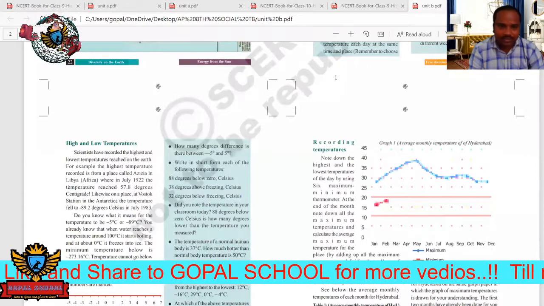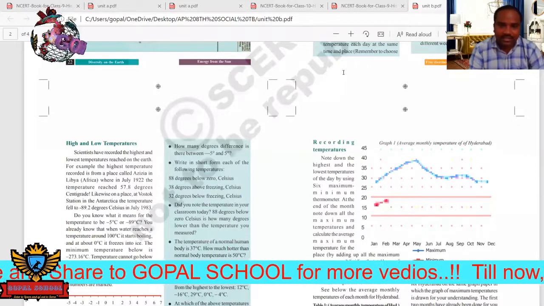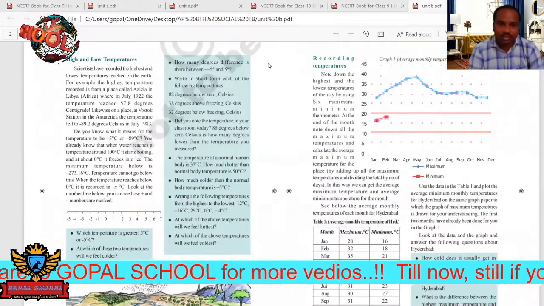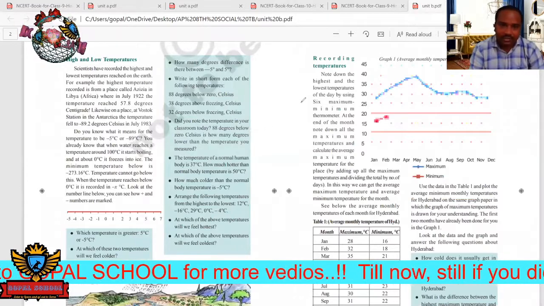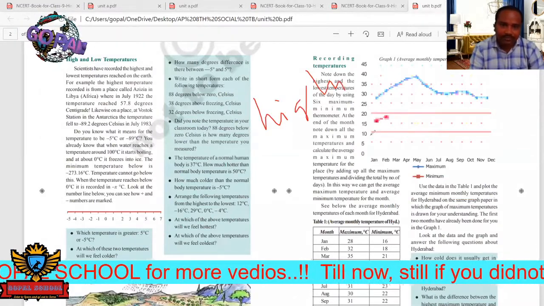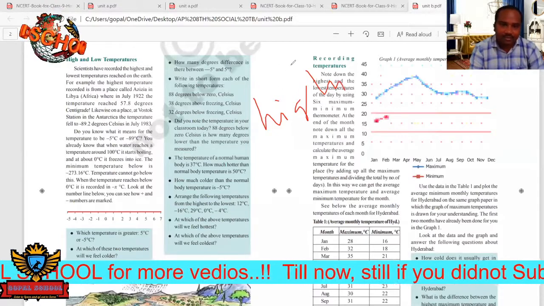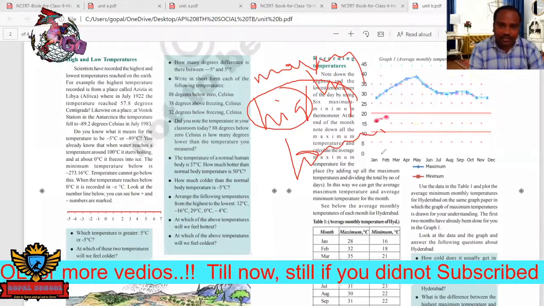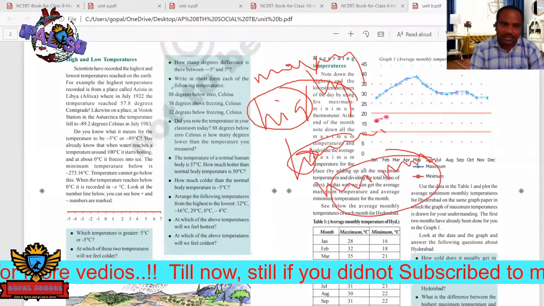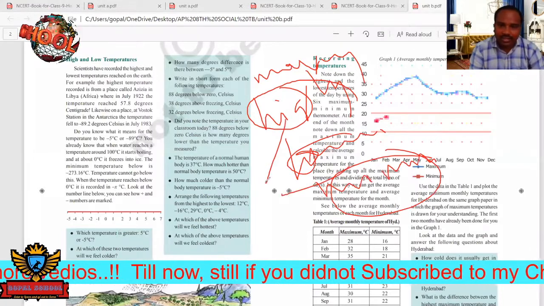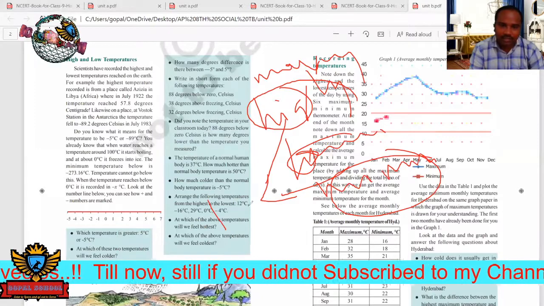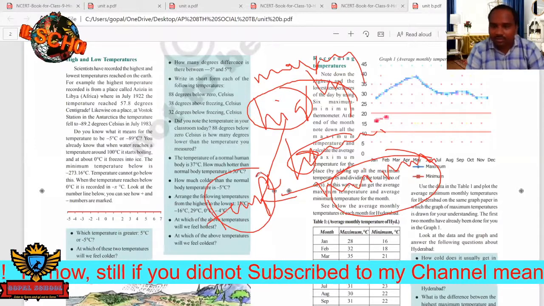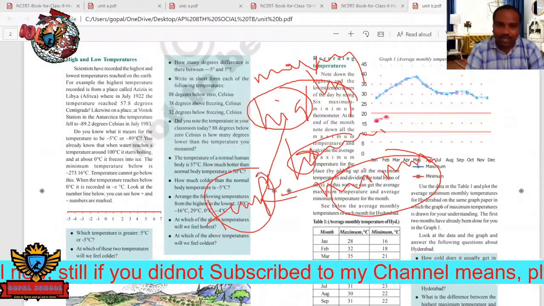Next see here, high and low temperatures. As I said, temperatures are calculated based on two things: one is high temperature, the other is low temperature. High means maximum temperature and low means minimum temperature. On taking the average of these, we tell the temperature of a particular place. For example, in the news, they tell how much temperature there will be.